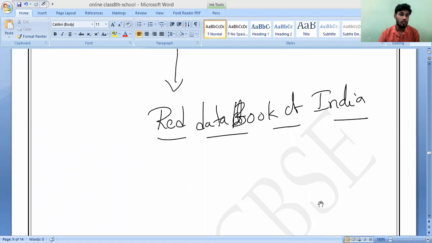This red data book has two uses. It will give you information on the threat status of various species, and if you maintain it, we can easily know the count of each. Understand which species of animals or plants are very small in number, why that number is reducing, and what factors are affecting them.